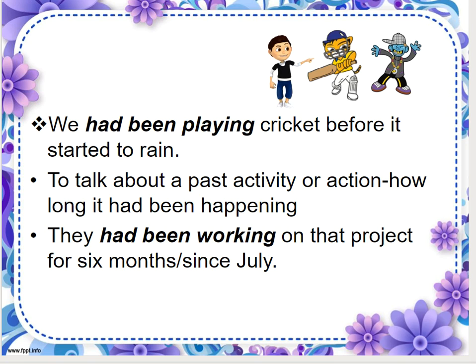Okay, so had been working is the past perfect continuous part in that sentence. And how do we know the duration, how long? With this keyword for or since, which are often used with this tense form. These are very common words that you will see used with these tenses. I have already explained about it in the previous class.